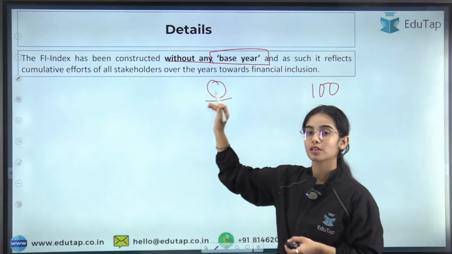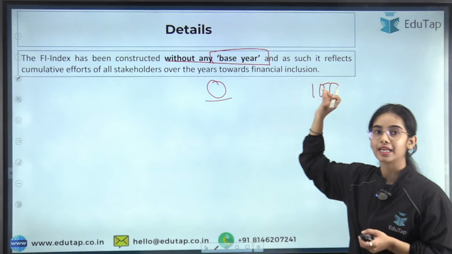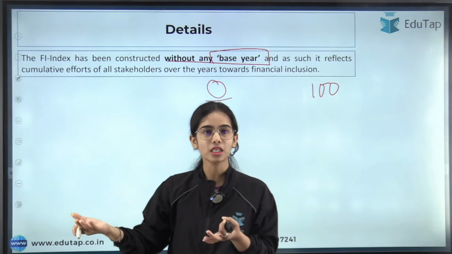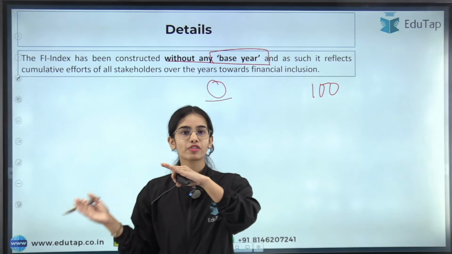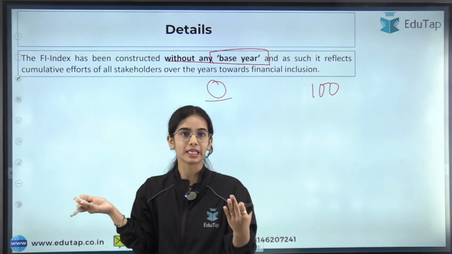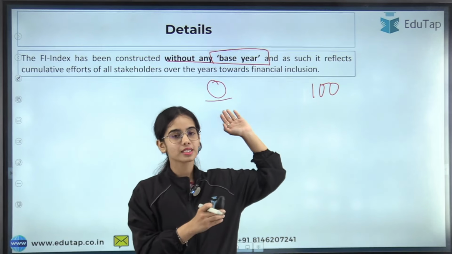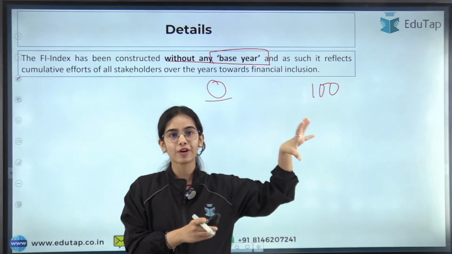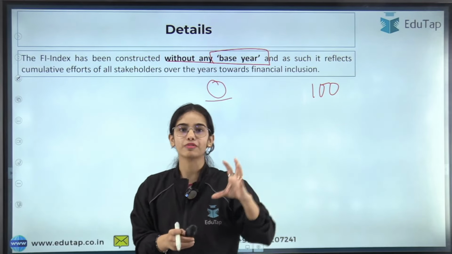So 0 means complete financial exclusion and 100 means complete financial inclusion. So there is no requirement of comparison from a base year to the current year, because there is already a value given between 0 and 100.